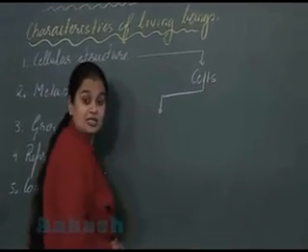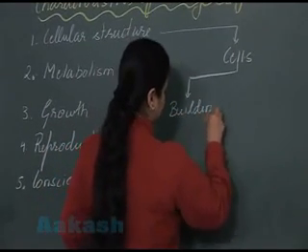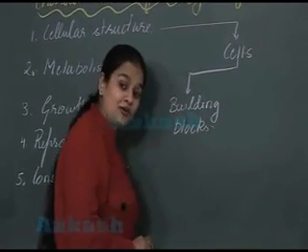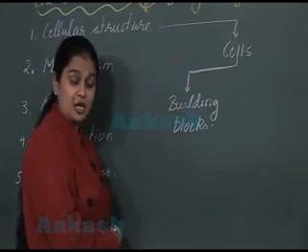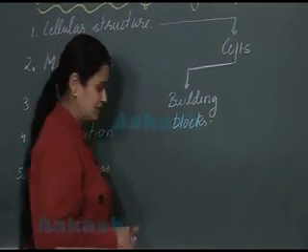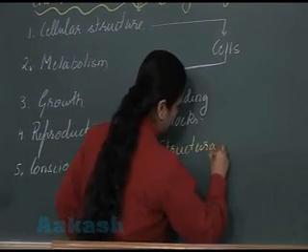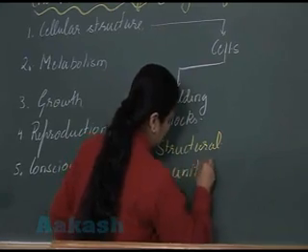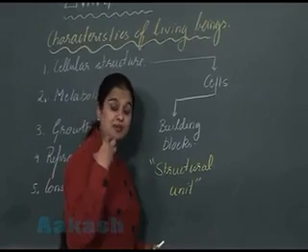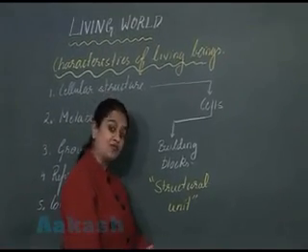Cells are building blocks, that is, the body of all organisms is made up of cells. So you can say these cells are the structural unit of organism, right? Along with that, the activities performed by the organism are the sum total of the activities of its cells.